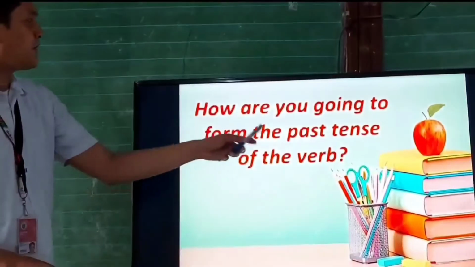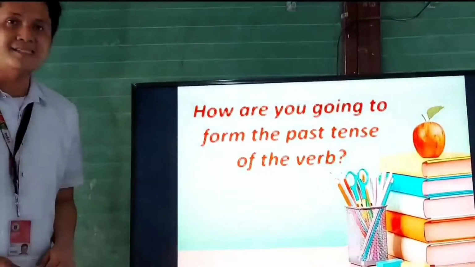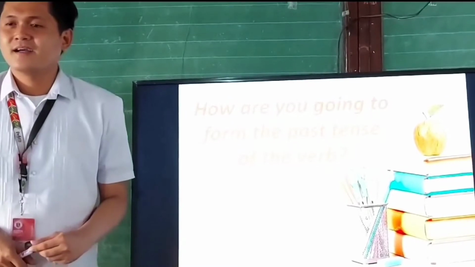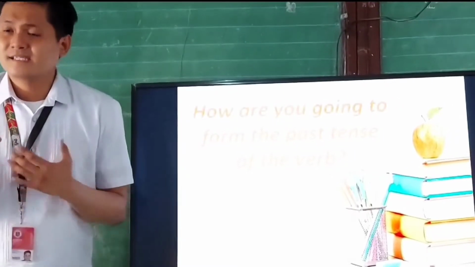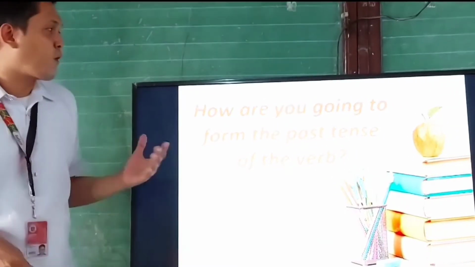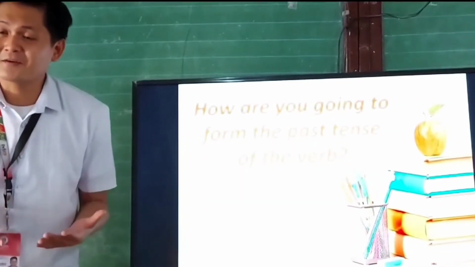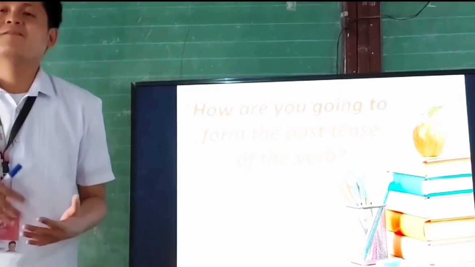Next question. How are you going to form the past tense of the verb? Yes, Imelda. Okay, again, say it in a complete sentence. To form the past tense of the verb, what are you going to do? Alright, very good.